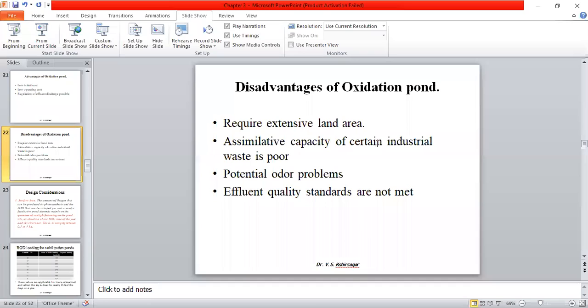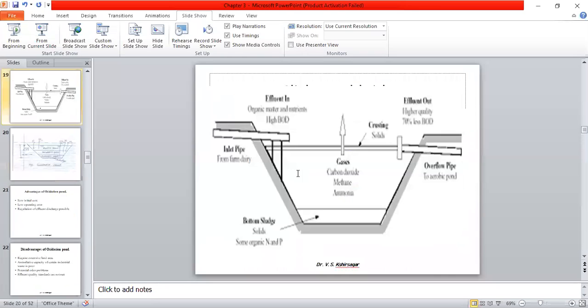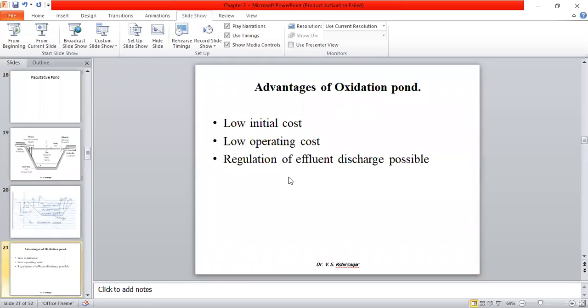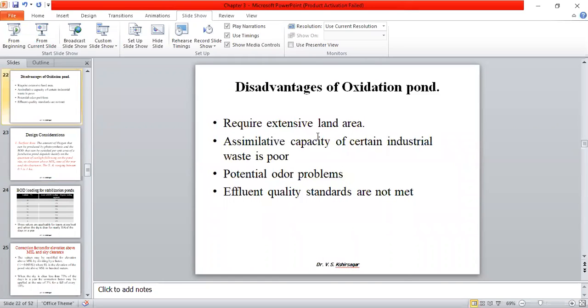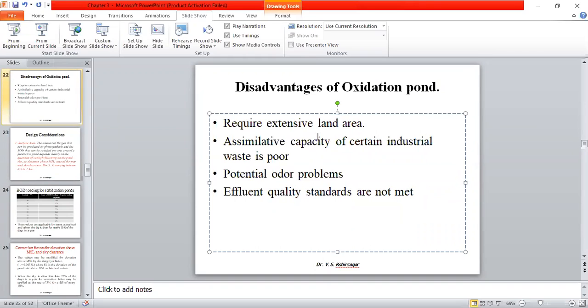On this topic, oxidation pond, there will be a question on theory. Major questions from this chapter will come from oxidation pond, oxidation ditch, and septic tank. The initial part, they don't ask that much. For oxidation pond, there will be a question on theory as well as a design problem. Probably a design problem comes. Then the next one, oxidation ditch, is simply theory, so the process will be asked. And for septic tank, again there is a design problem that will be asked. Okay, so be ready for this in the next lecture.